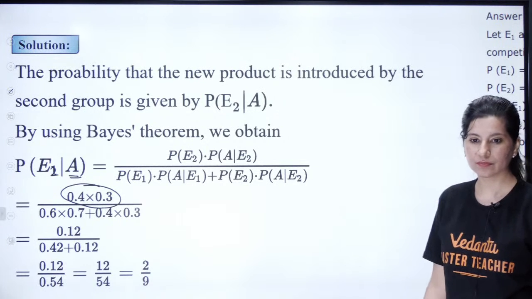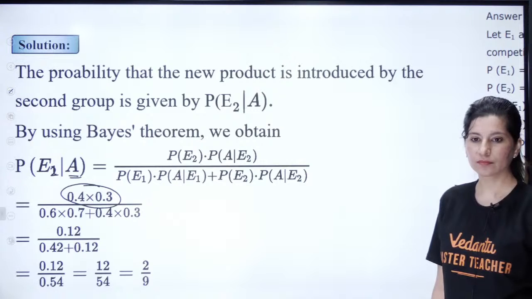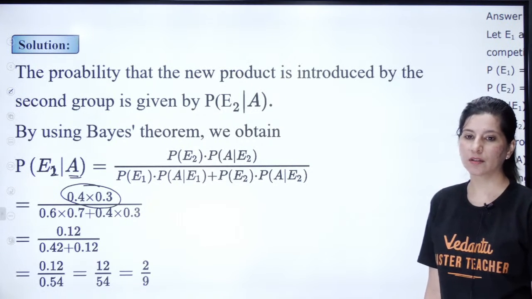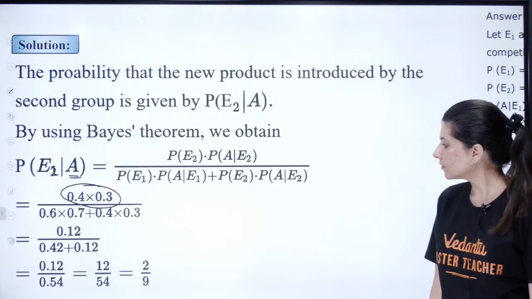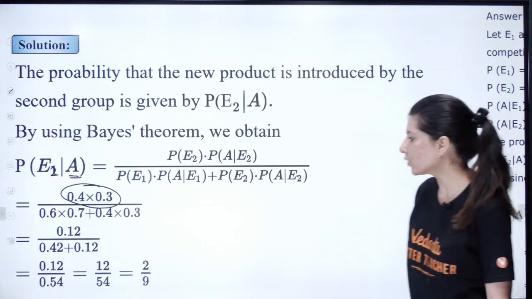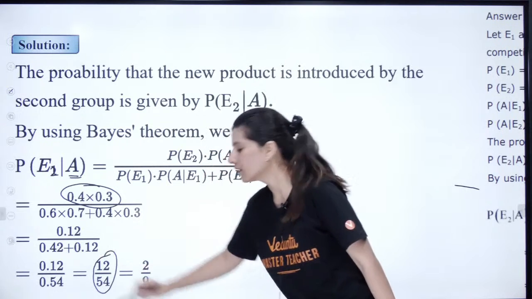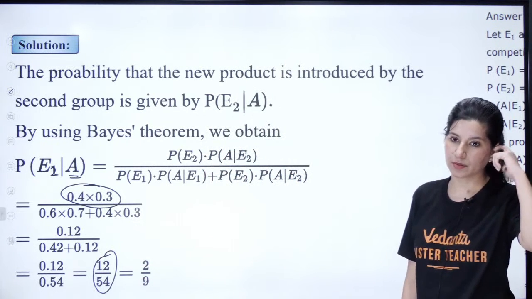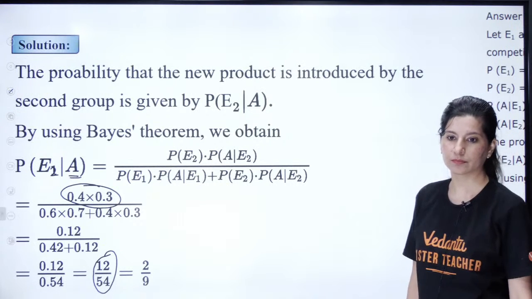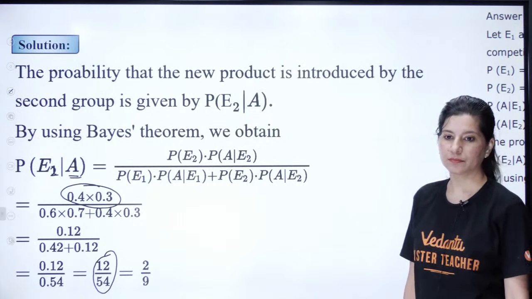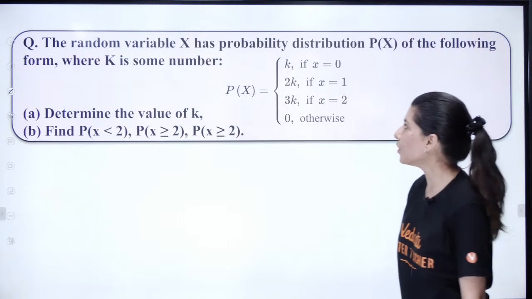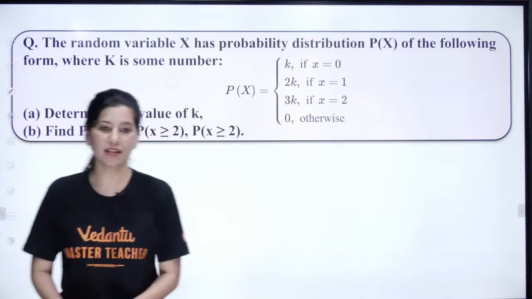Clear? No, 12/30 is incorrect. 12/54 is correct. Who all are saying 12/30 is wrong? Okay. Shall we move on to the next question from probability?